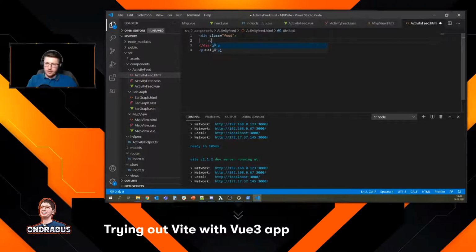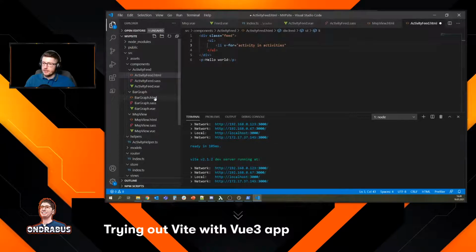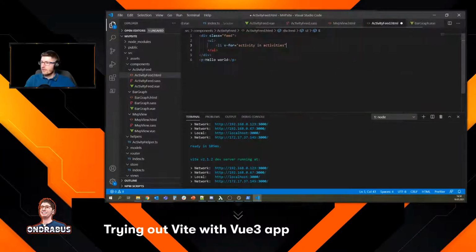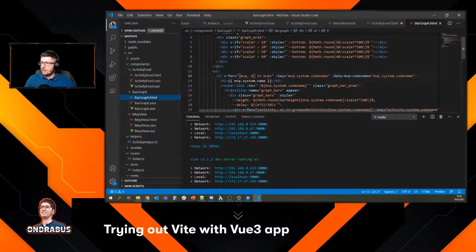And in here we're going to go with a simple unordered list, and we're going to do a v-for: activity in activities. I think the syntax is right this way. Let me check. I don't know if you actually need an index here, but I think not. I think we only need the activity here for now, and in an MVP that should be fine.